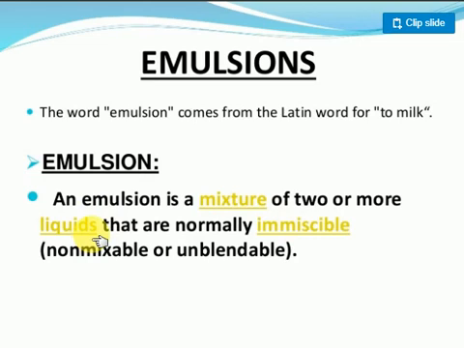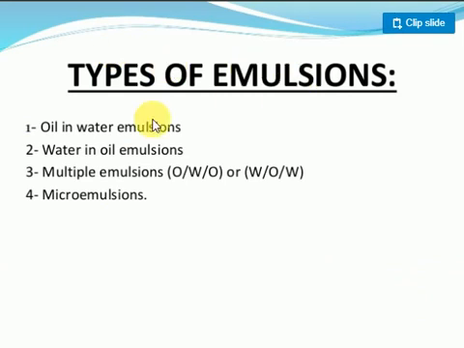If you want to know what an emulsion is, just take a small amount of water and add a small amount of oil drops. When you shake it, you will get an emulsion. Or if you take water and add a small amount of oil, that's the oil in water emulsion. There are types of emulsions: oil in water emulsion, water in oil emulsion, multiple emulsions, oil, water and oil, water, oil and water, and the next one is micro emulsions.